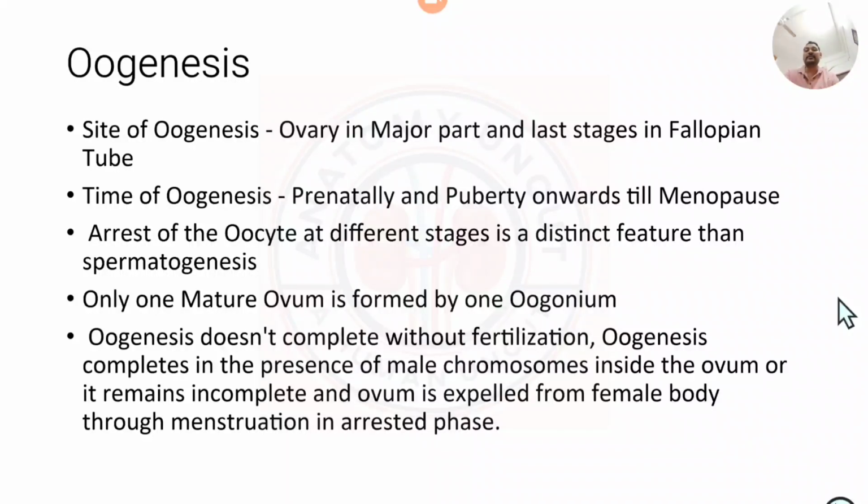So this is one major difference, where you have oocytes arrested in females at the birth, where there are no spermatocytes, there are only spermatogonia till the puberty in case of males. So keep this in mind.